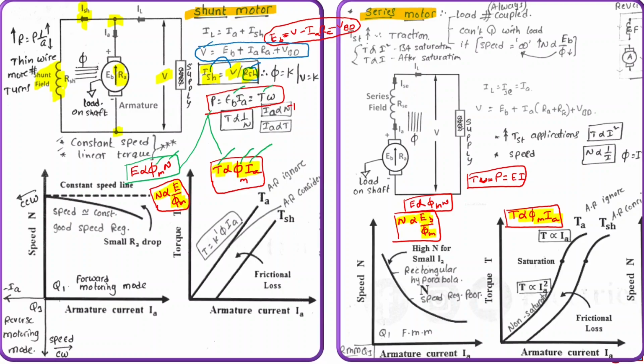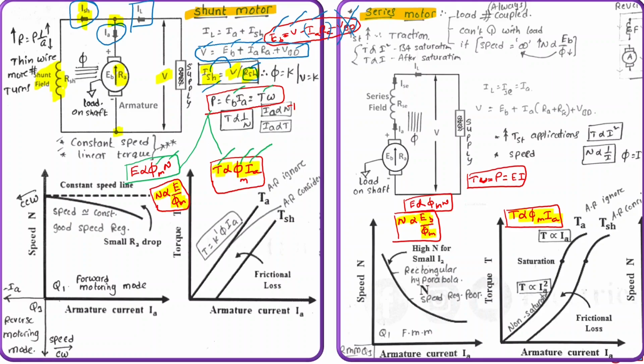The relation between supply voltage and voltage drops is: total supply voltage equals back EMF plus I_a R_a drop plus brush voltage drop. So from this, back EMF voltage E_b equals supply voltage minus drop across armature and drop across brush. We are ignoring this brush voltage drop and considering only armature resistance drop. And here total current is the sum of the shunt field current and armature current. These two currents are taking two different paths.